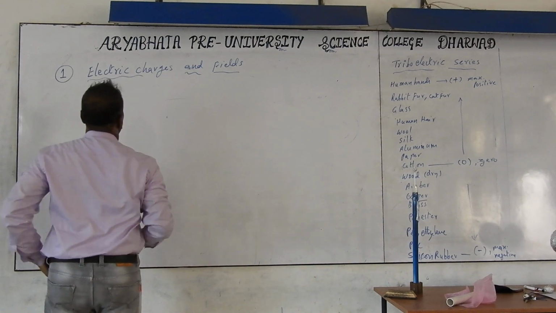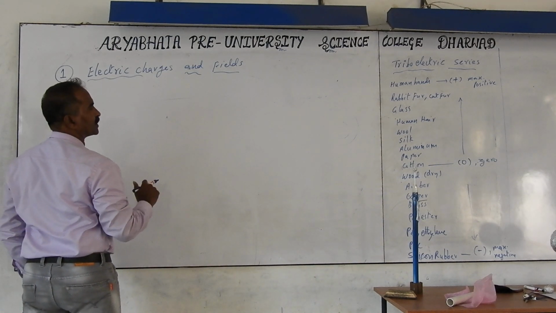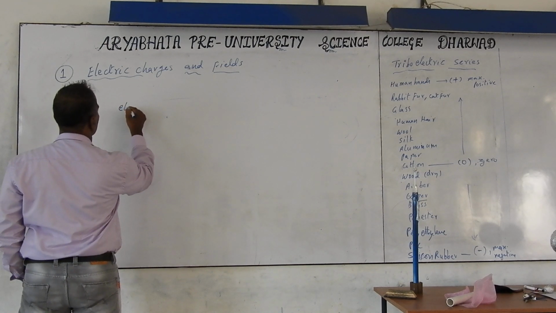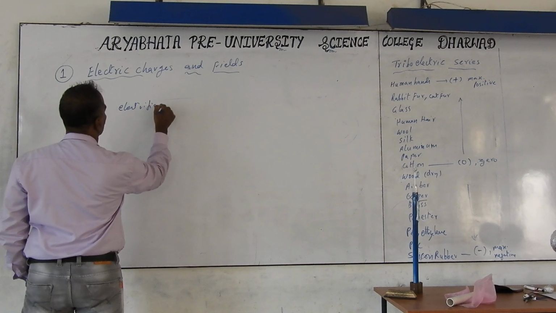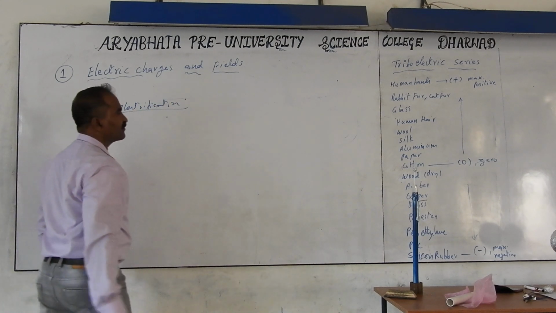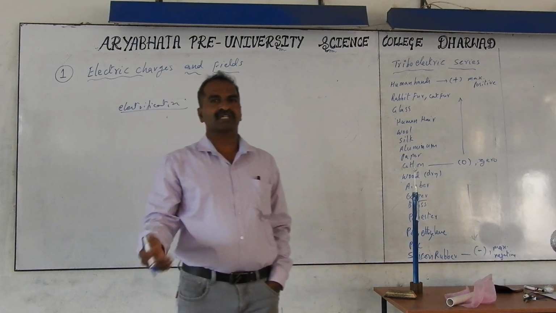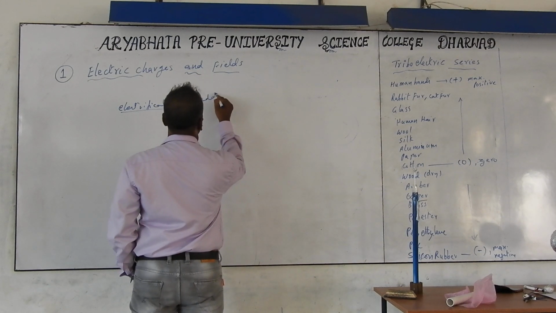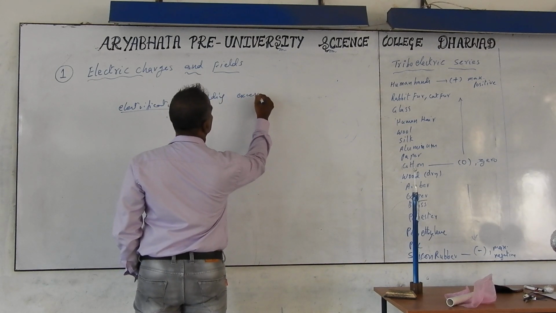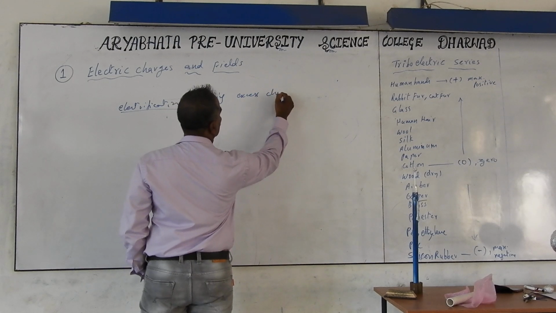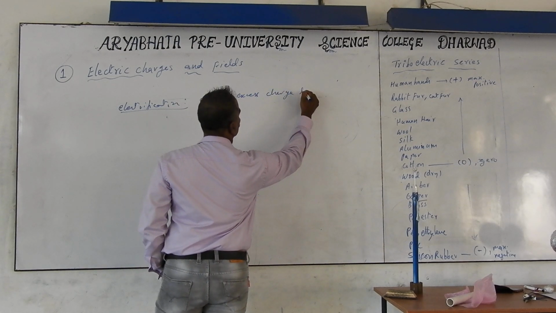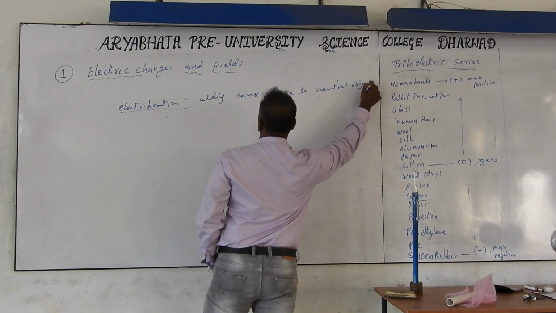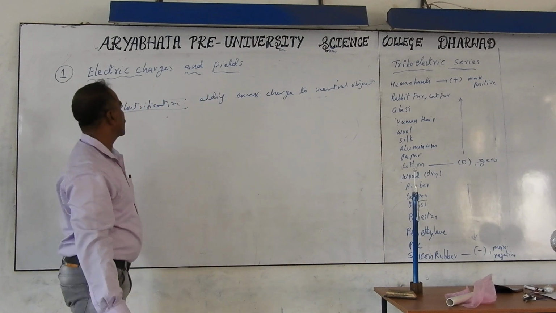Next is electrification. Details of this electrification we will discuss later also, but a small introduction is required now. Electrification means adding charges, extra charges, to a neutral object. Adding excess charge, which means extra charge, to a neutral object is called electrification.